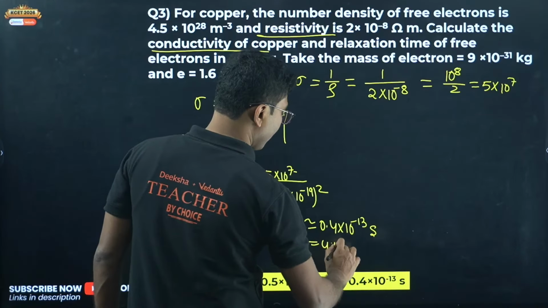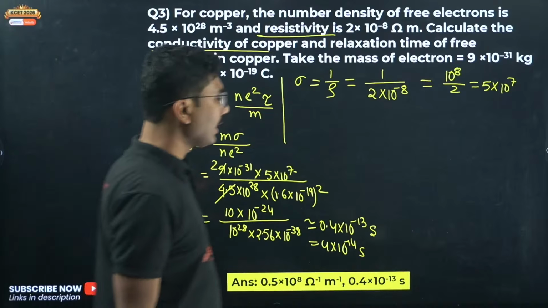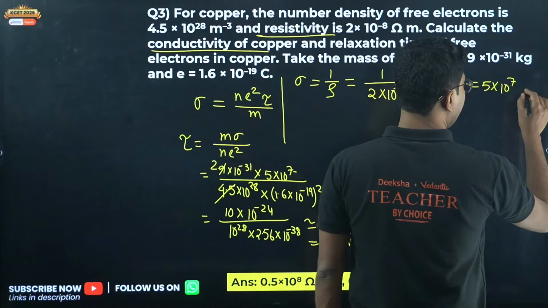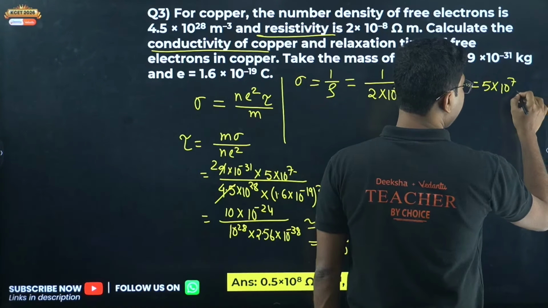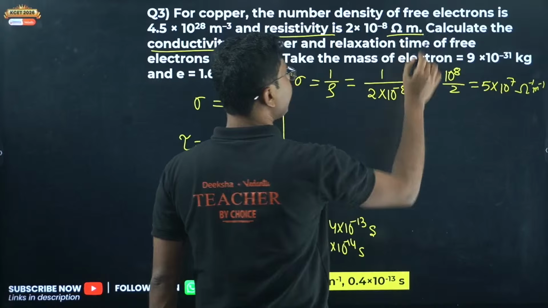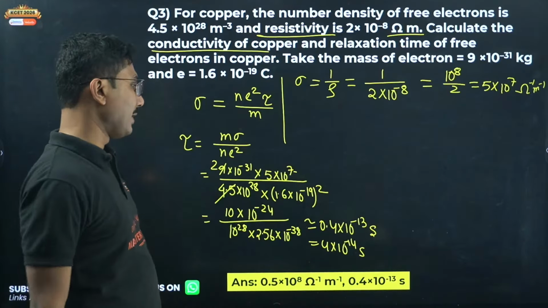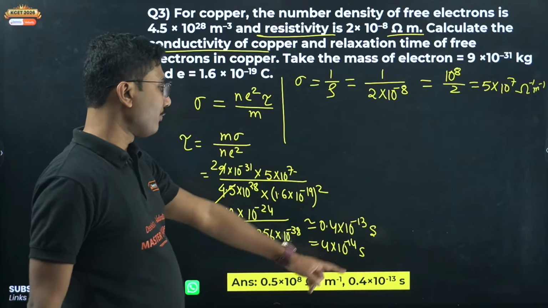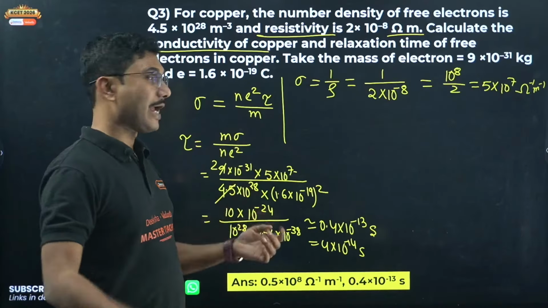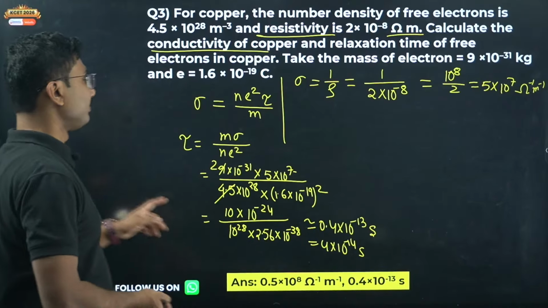Okay, so this is the approximate value of the tau, and conductivity we have already calculated, 5 into 10 to the power of 7 or 0.5 into 10 to the power of 8, both are same. Okay, so this can be given as per ohm per meter. The unit of resistivity is ohm meter, so unit of conductivity will be per ohm per meter. And unit of relaxation time will be in seconds.